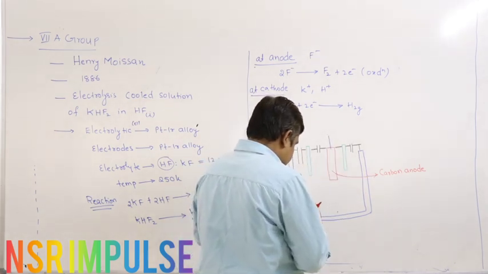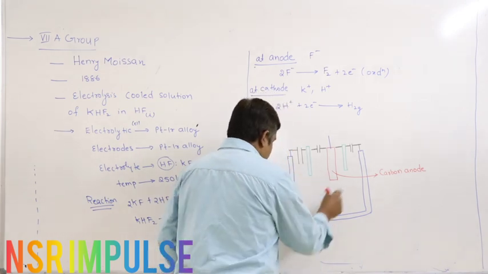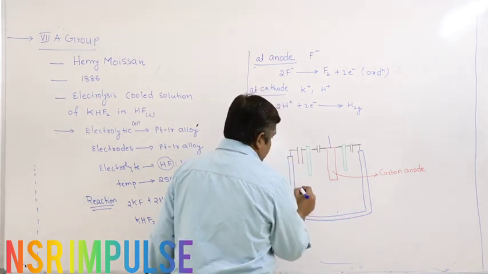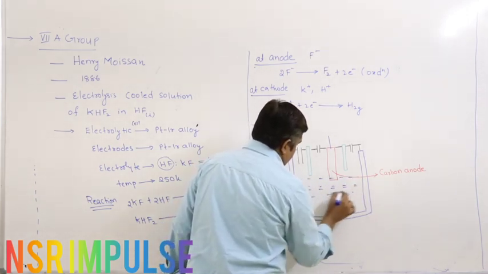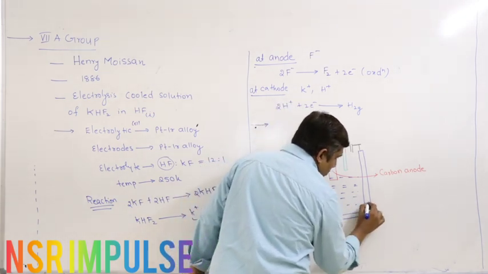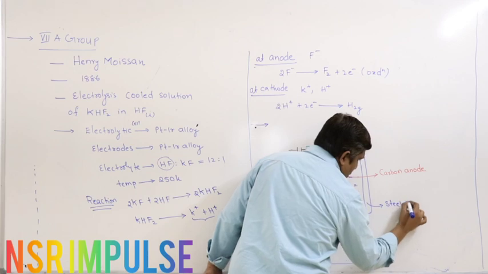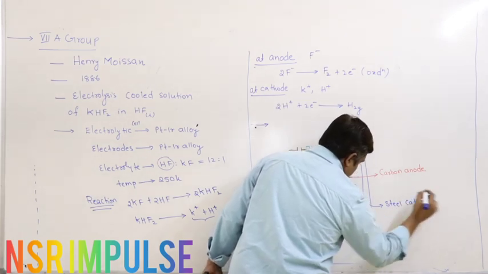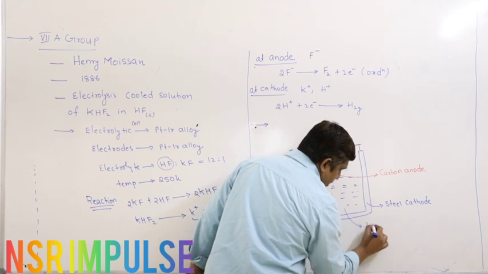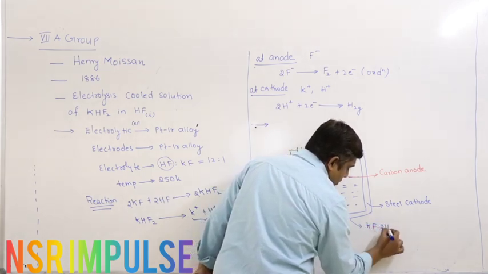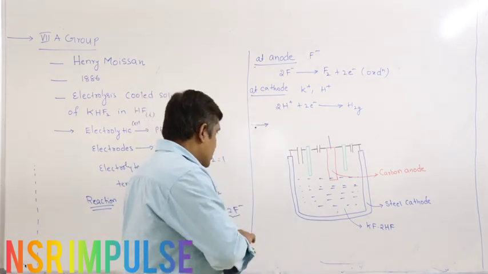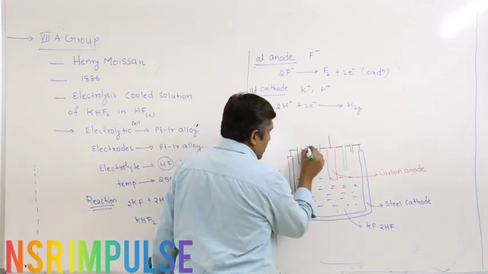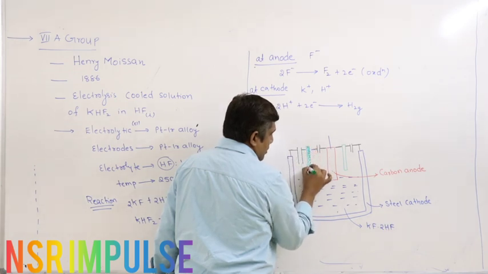Next, here we take the electrolyte. Now this blue one is the steel cathode. The electrolyte solution is a mixture of KF and 2HF, or KF·2HF, or you can write H2F2. Now the green ones are separators. They do not allow the mixing of gases.